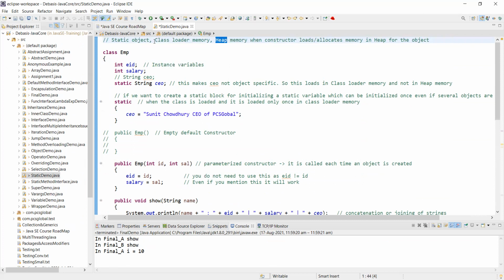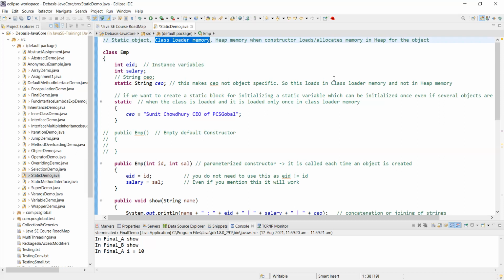At that point of time, the class loader memory is the definition area, where the compilation has put in the definition. Because from that class loader memory, whenever the object is instantiated, the compiler knows that the program is pointing to use the object called Samir.